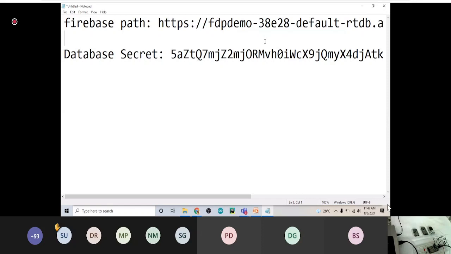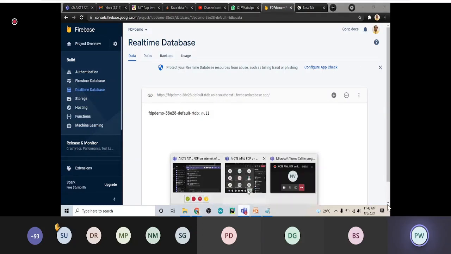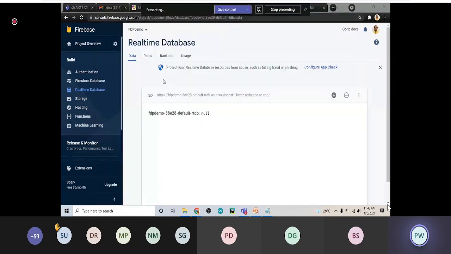And then go to this project overview. Okay, and there is a setting button. Click on it. There is a project setting.